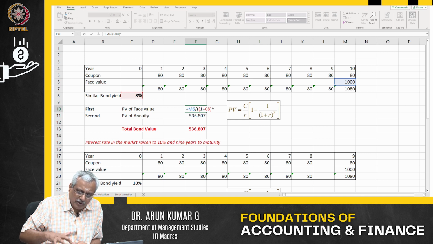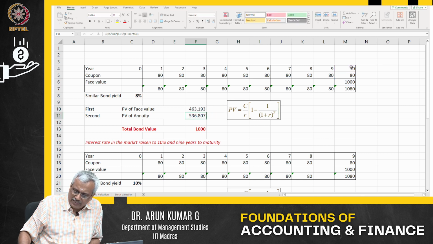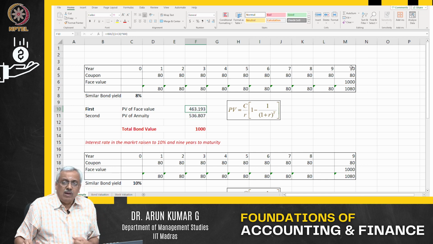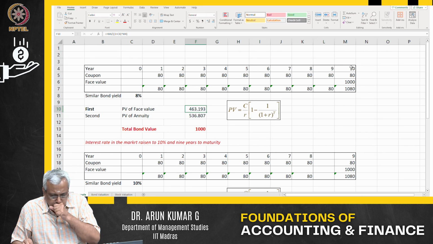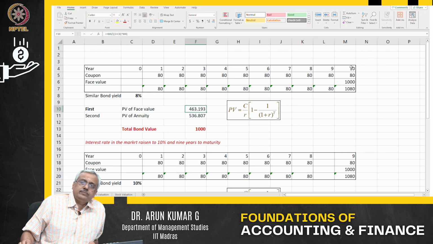After what period, what is the T? I am going to get it at the end of 10 years. So the present value of the face value of the bond is what I have calculated, 463.